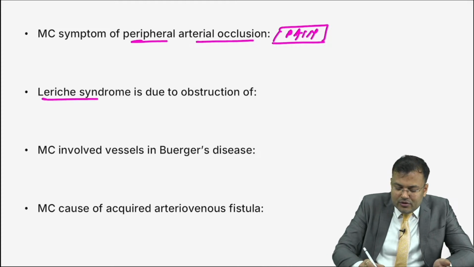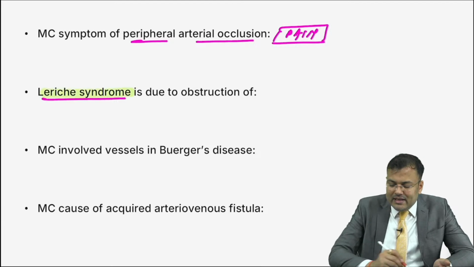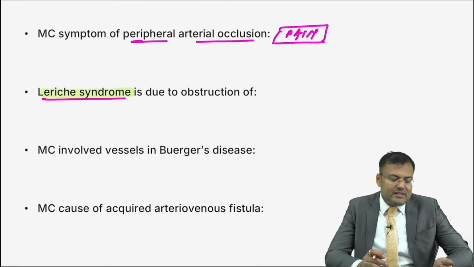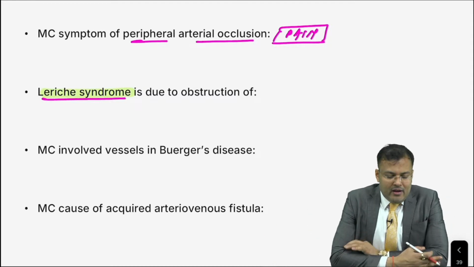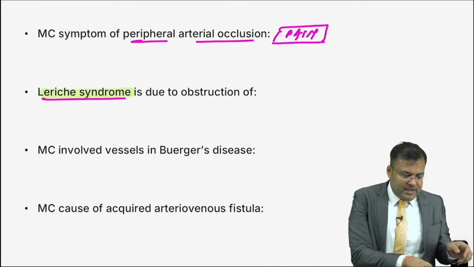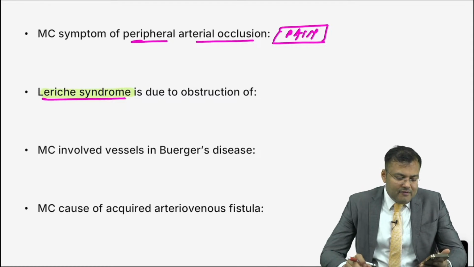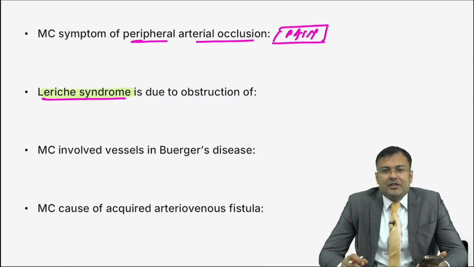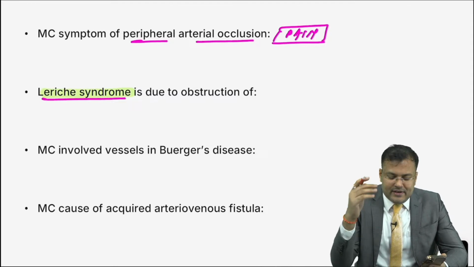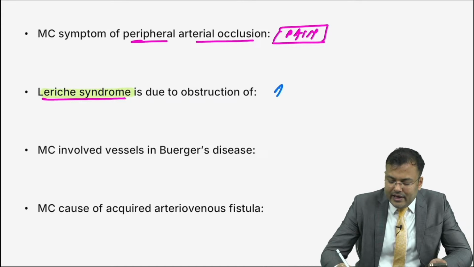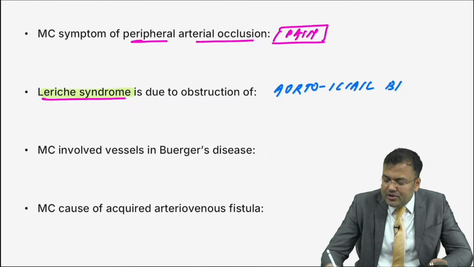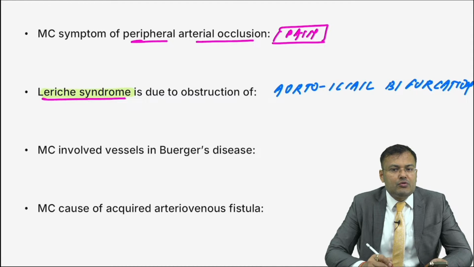Next, Leriche syndrome. Let me see who's the genius over here. First tell me, what is this Leriche syndrome? Guys, it's a very easy and very important question. Yes, Leriche. Very good. In Leriche syndrome, there is erectile dysfunction. Where is the obstruction? Aortoiliac bifurcation. So this is Leriche syndrome: erectile dysfunction seen in obstruction of the aortoiliac bifurcation.